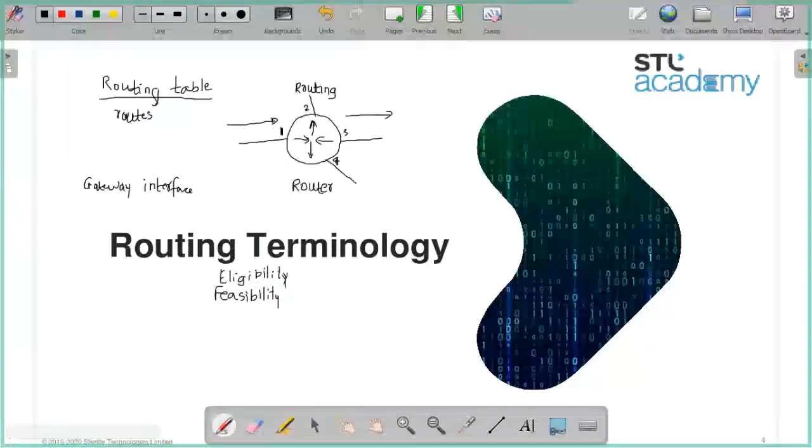Ability, not availability, ability. And yes, one more thing: whether the seats are available or not, availability is another aspect which you added. Okay, just jotting down.